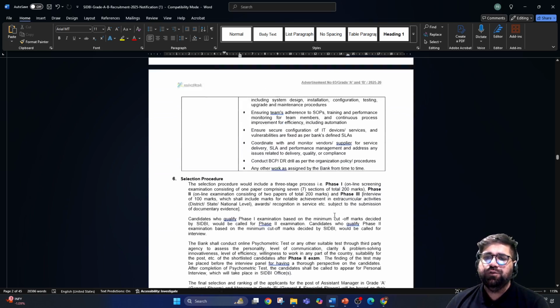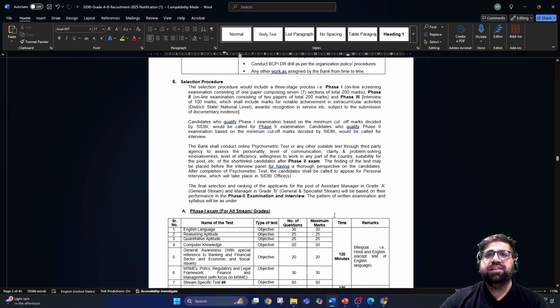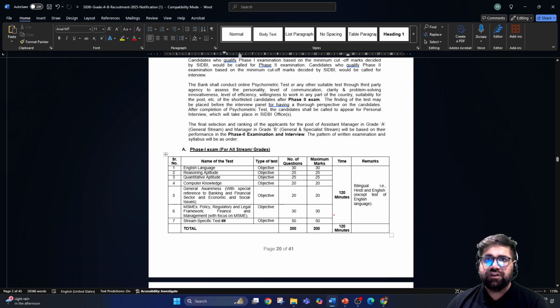Now, let's move forward to the selection procedure. So there will be 3 phases: phase 1, phase 2, and phase 3. Phase 1 will have multiple components. If you see, there are a total of 7 components, but the first four are just qualifying, which include your English, reasoning, quant, and computer. The rest 3, that is your journal awareness, MSME policies and regulatory legal framework, along with the specific stream test, are merit sections.